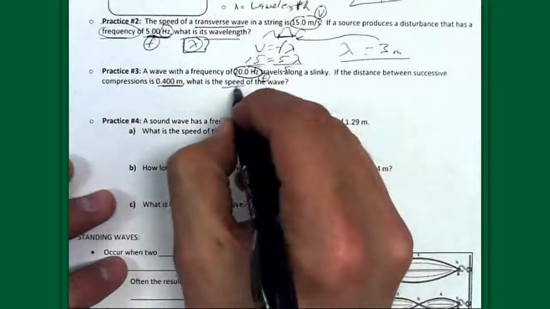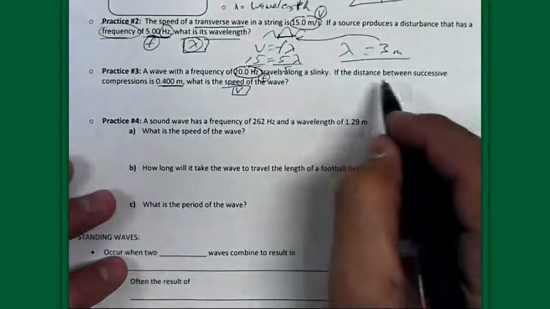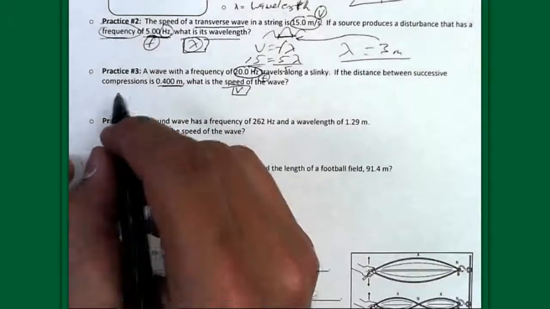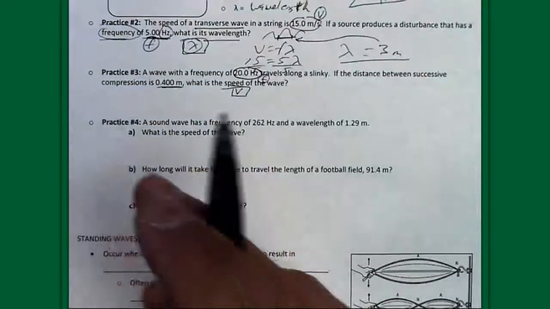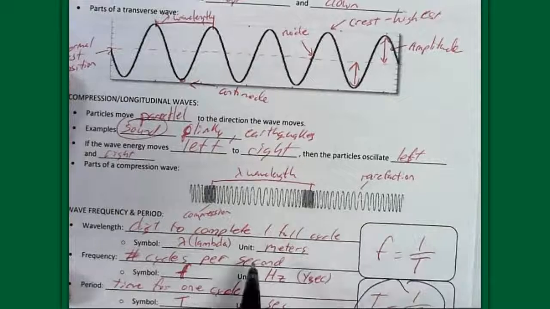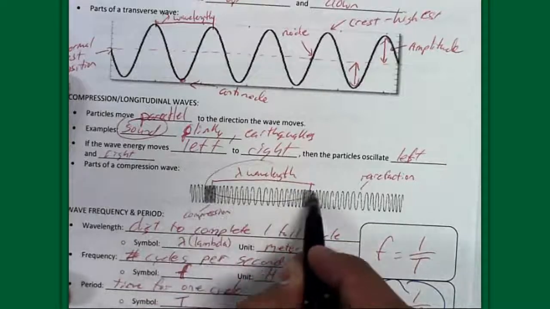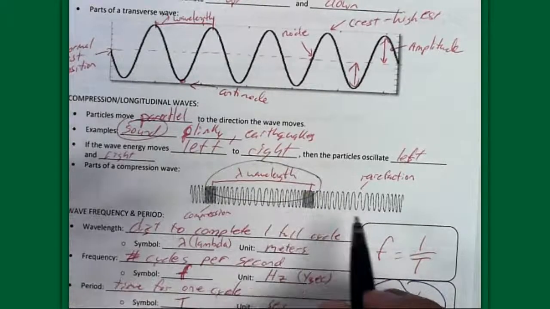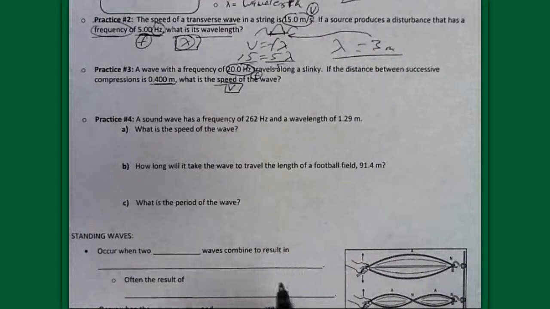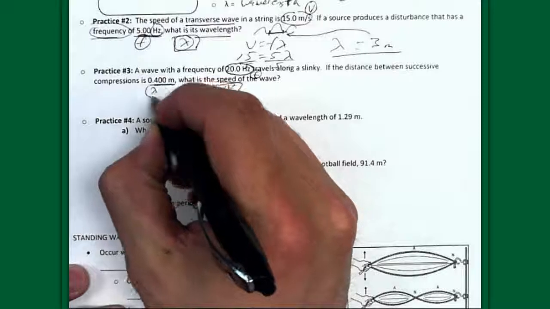All right, well, I know that speed is v, and that's what they're looking for, but the distance between successive compressions. Well, if we look on the front of the notes, look up there. Remember that wavelength right here was the distance between successive compressions. You should probably have that definition written there. So I know that they are giving me lambda here.